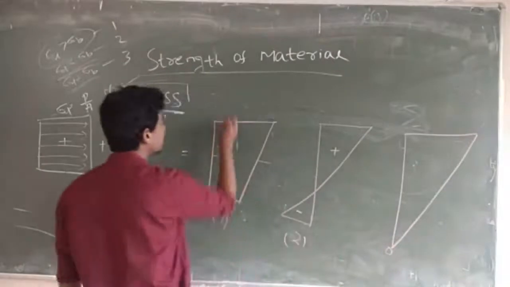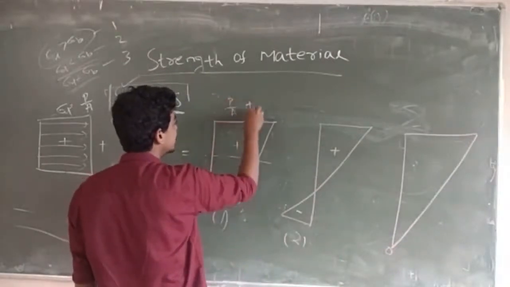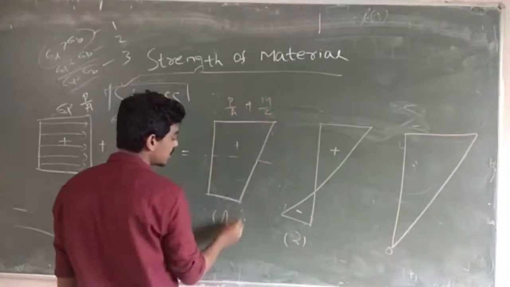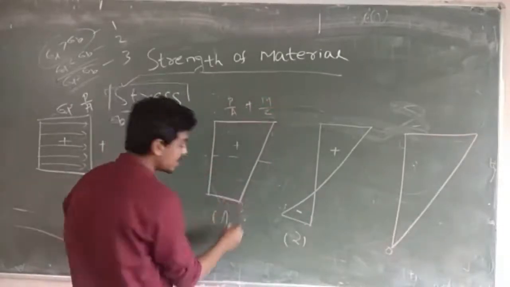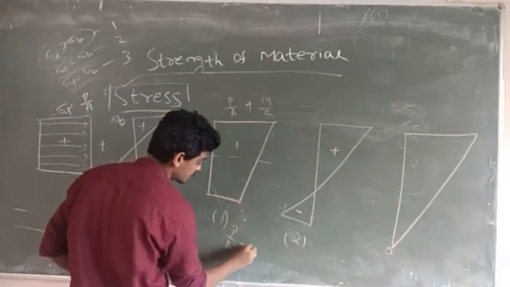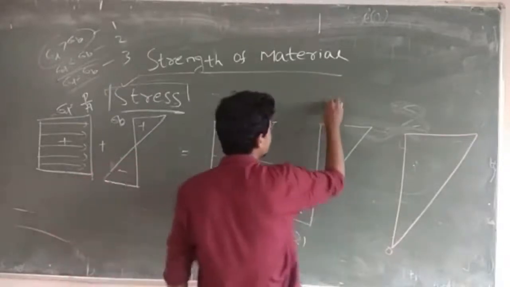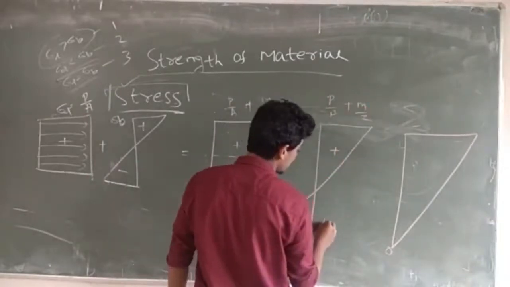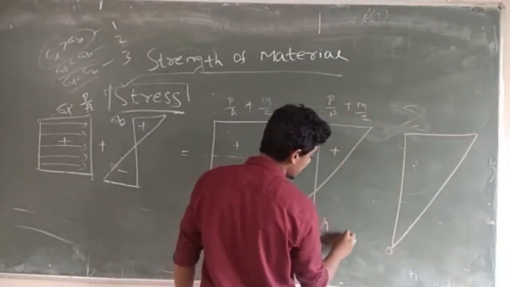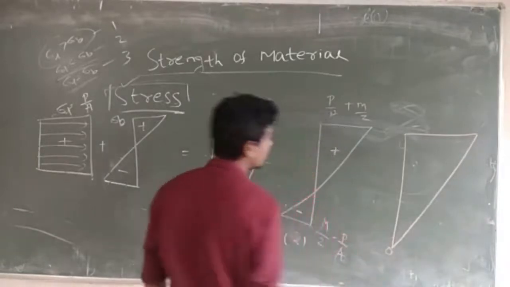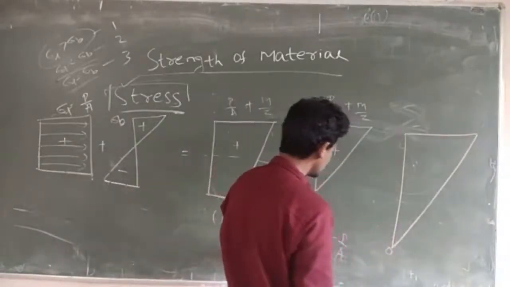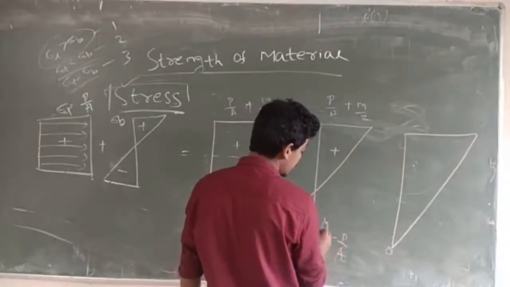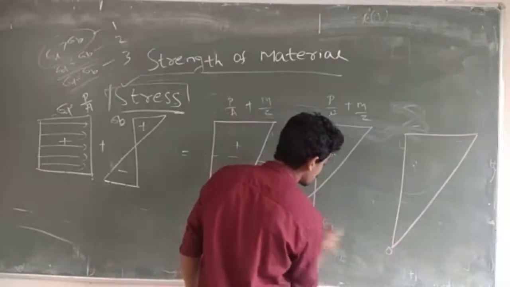So here you can calculate the value just by adding P by A plus M by Z. Here also you can calculate P by A minus M by Z. Here also same thing, P by A plus M by Z. Here M by Z is more, so I am writing M by Z minus P by A. So this will generally come negative. Otherwise you can write P by A minus M by Z, no problem in it.